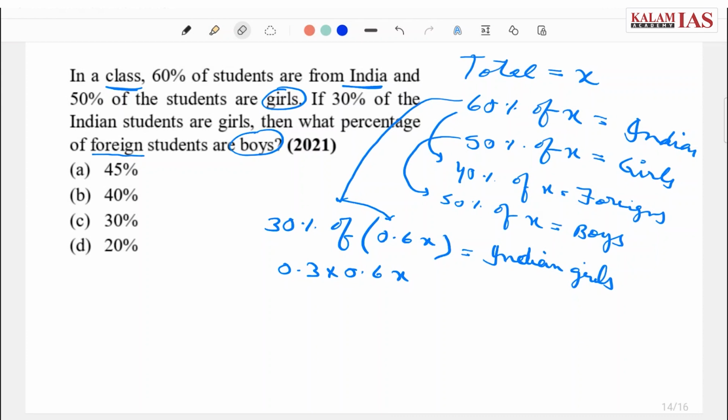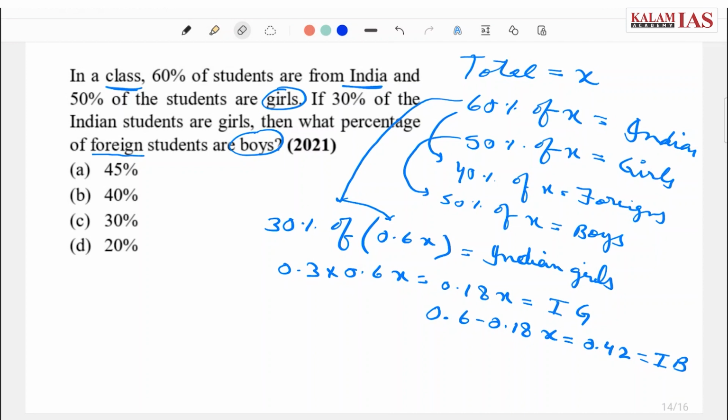Then what is the percentage of foreign students? Now Indian girls, on solving, we get 0.18x. So Indian boys will be 0.6 minus 0.18x, that is 0.42x Indian boys.